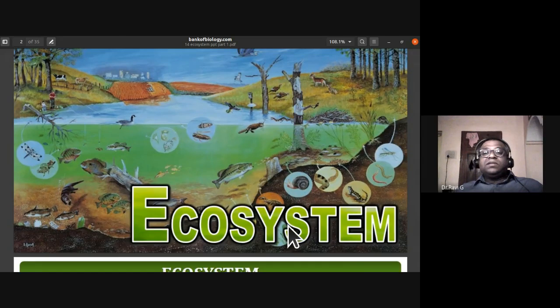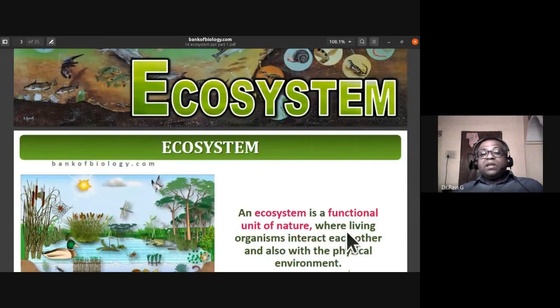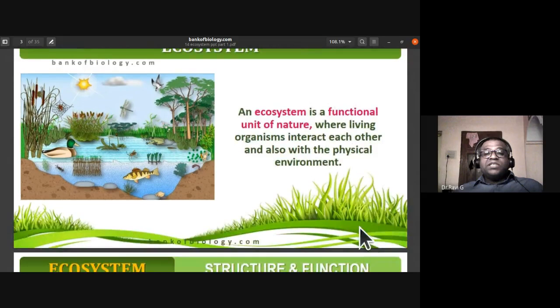So that is the reason ecosystem is a functional unit of nature where the living organisms interact with each other and also with the physical environment. It can be water, light, temperature. So all those are the physical environment. Within the organisms' interaction, it can be predation, parasitism, mutualism, commensalism, amensalism.